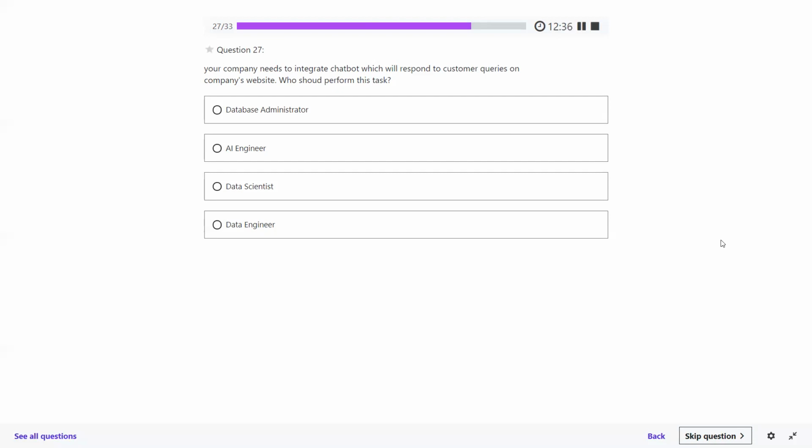Database administrator? No, no, no. Just focus. What do you mean by chatbot? A chatbot is the one where we ask queries and it answers on its own. So this chatbot functionality works on AI knowledge. You are training your chatbot as part of the question.